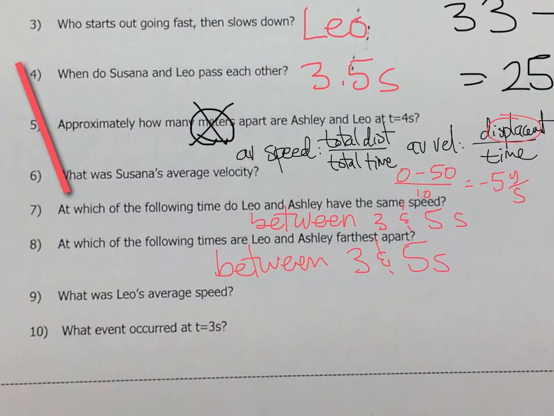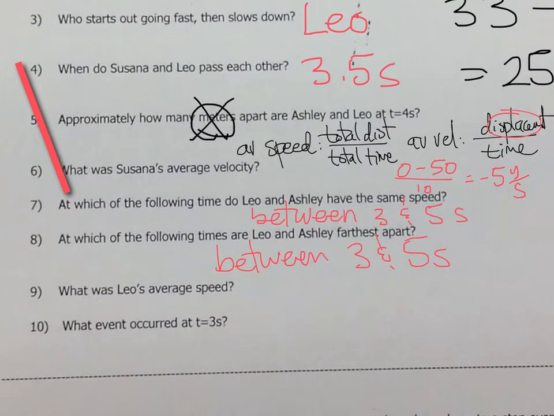So we're going to say Leo's average speed, we have total distance over total time. I'm sorry, that is not meters. I need to change this. And then 50 divided by 12 is, who knows, where's that calculator?